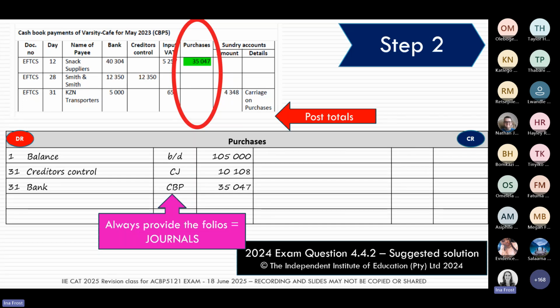But actually in this particular question, there was only one cash purchase of inventory. So they didn't provide the total for us, but there was only the one entry, so that is automatically the total. The folio, I'm going to remember, is my cash book payments.